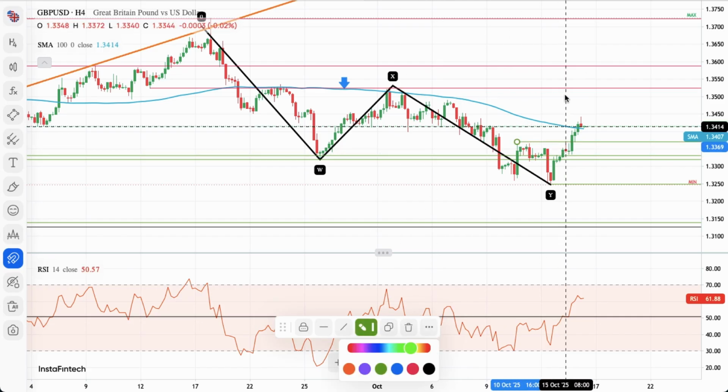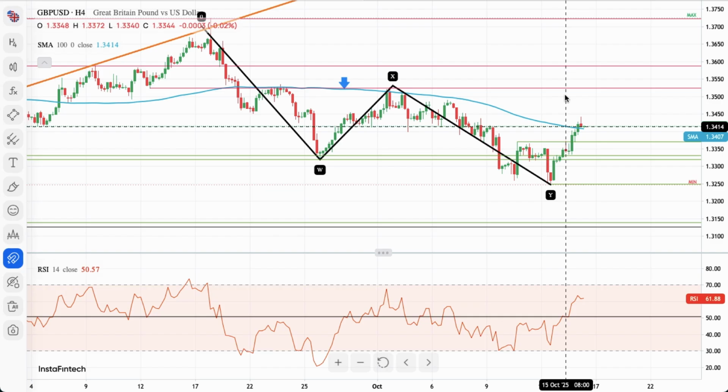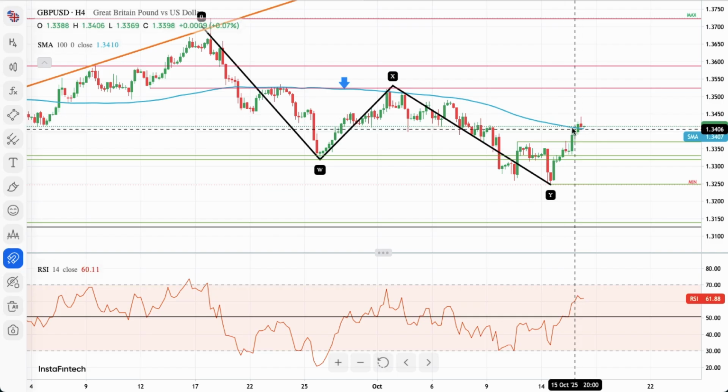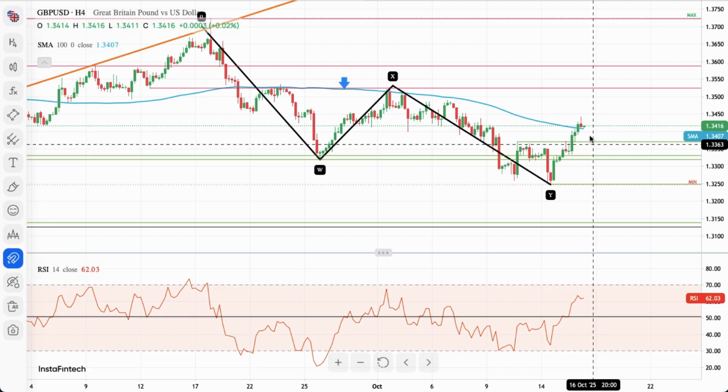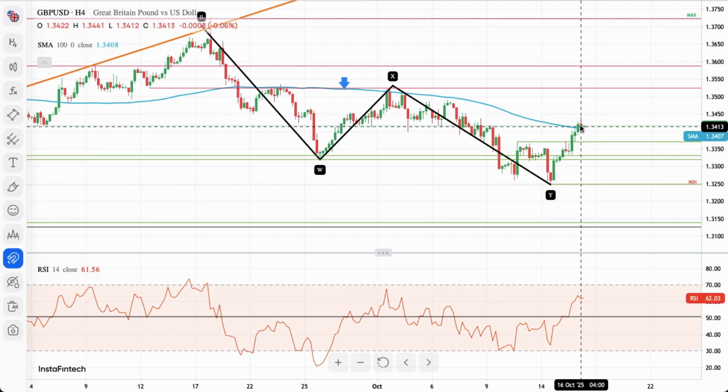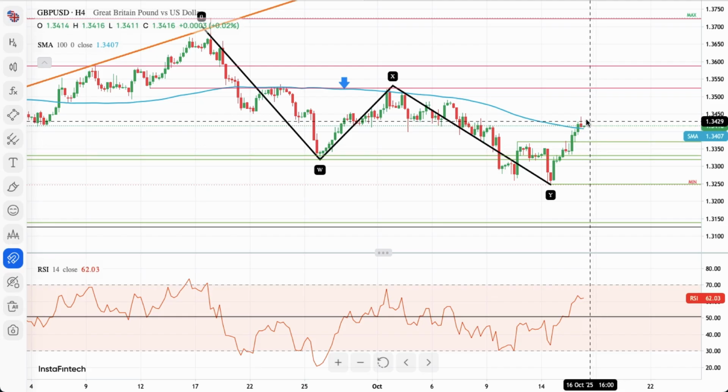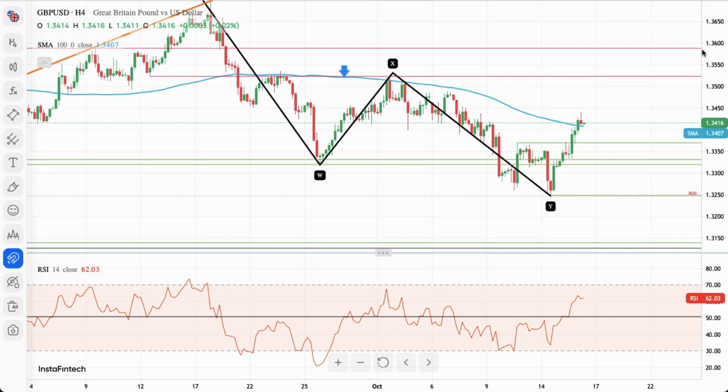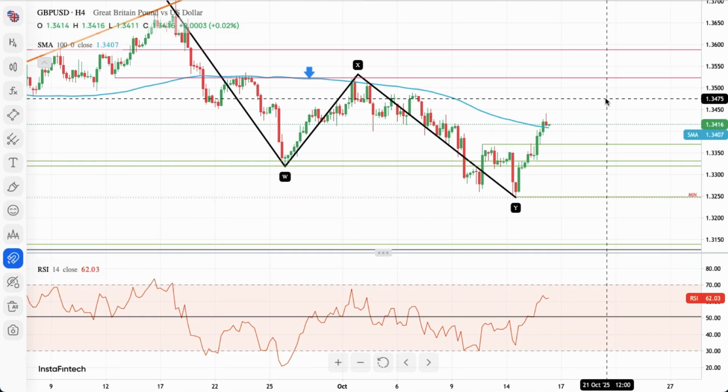So now that's the technical support as well, and it looks like we tested the 100 periods moving average at 1.3407, but there is a shooting star pattern at the end of this move, so it looks like we might be moving lower.